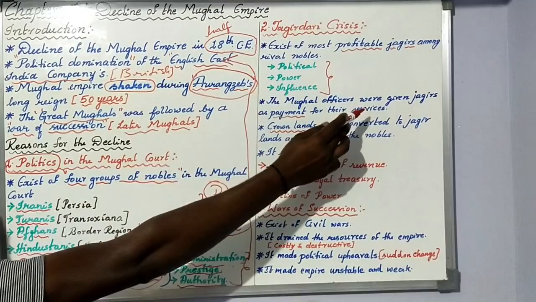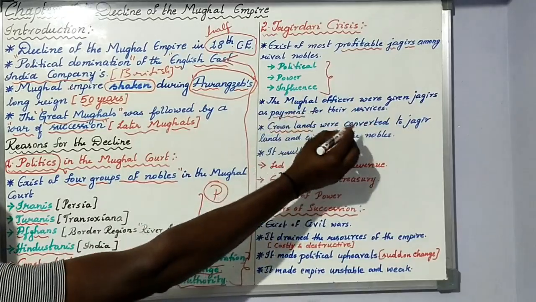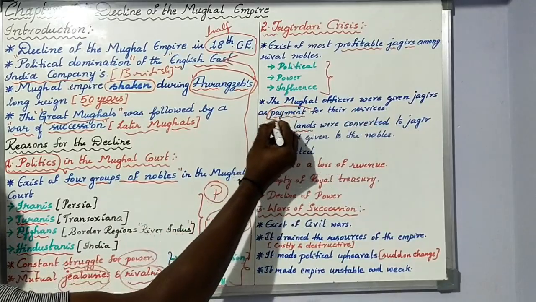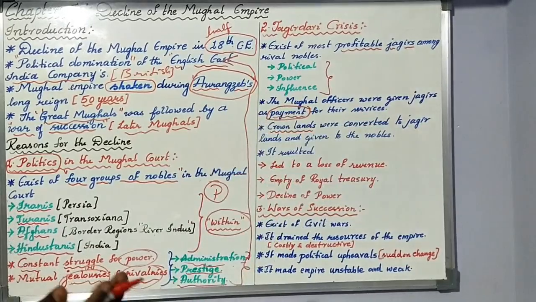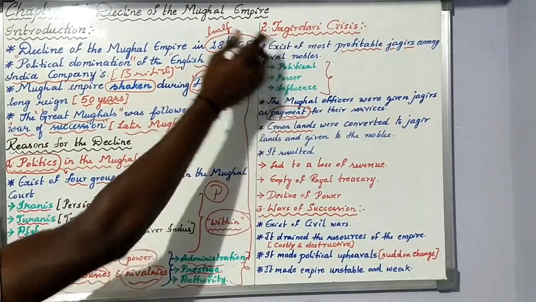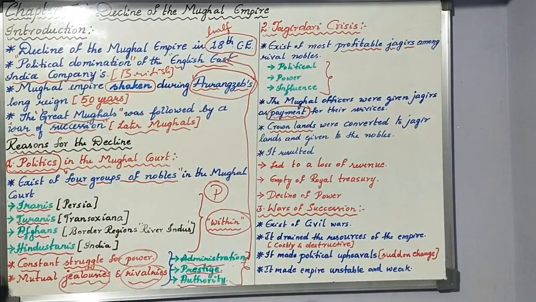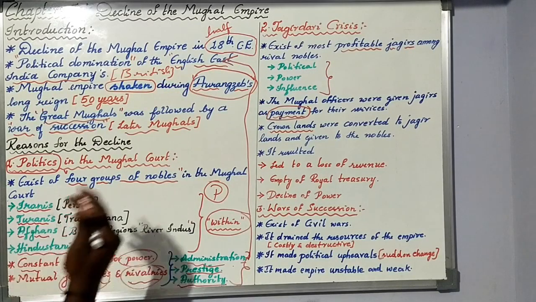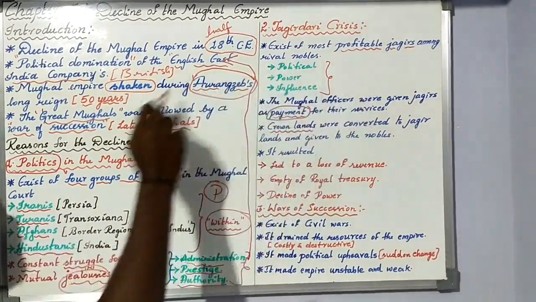And the Mughal officers were given the jagirs as payment for their service. Since they have rendered the service, you are giving a piece of land as jagir. One fine day, what happened? There was no piece of land, no jagir to be given to the officers who rendered the service to the Mughal court.